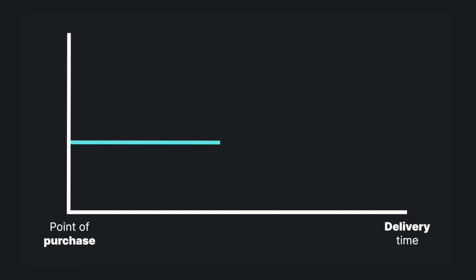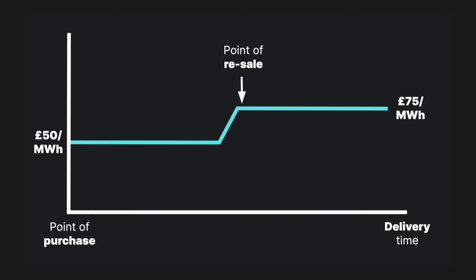As I said, they're expecting the price of electricity to increase closer to real time. So, let's say they buy that electricity at £50 per megawatt hour. If the electricity rises in the intervening period to, let's say, £75 a megawatt hour, the trader can then sell on that contract to an actual supplier who actually needs it to meet their customers' demands. The trader has made a profit, £25 per megawatt hour, without actually having to deliver any electricity to customers. Crucially, they need to sell this electricity before the time of delivery. Otherwise, they're obliged to actually buy the electricity from a generator.